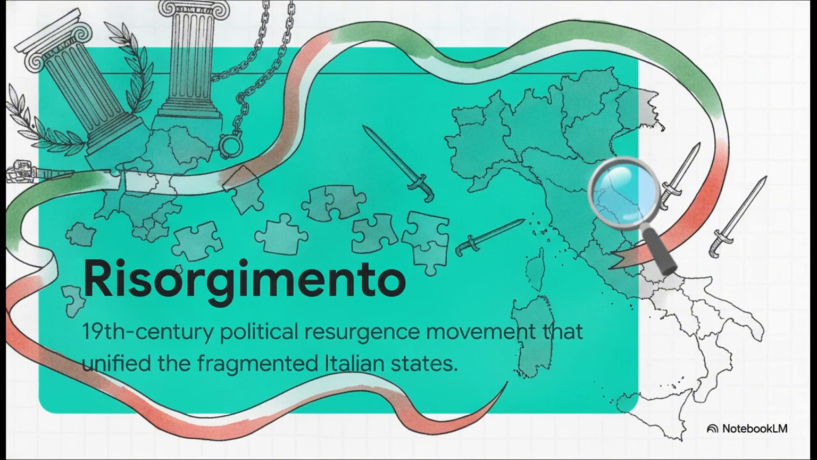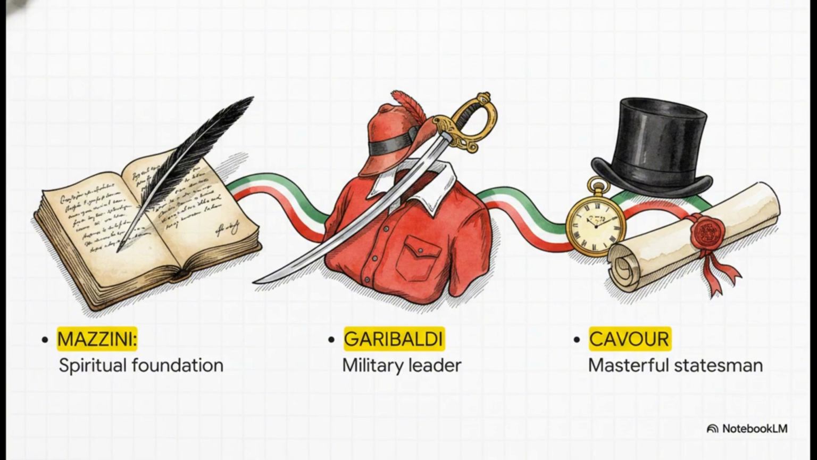It means resurgence. Fired up by the ideals of the Napoleonic era and pushing back hard against the 1815 Congress of Vienna, which was basically trying to keep Italy carved up under Austrian control, Italians started fighting to glue their shattered nation back together. Unifying a place that hadn't been whole since the fall of Rome? Yeah, that was incredibly difficult.